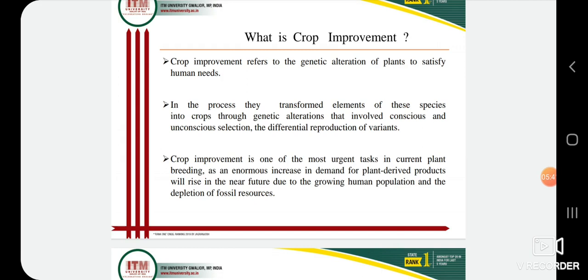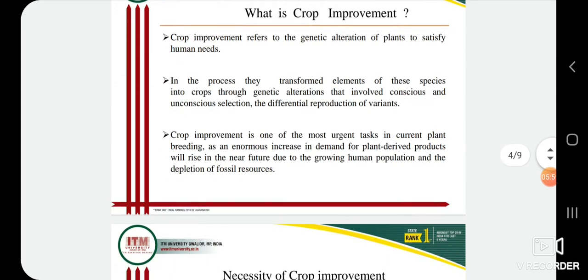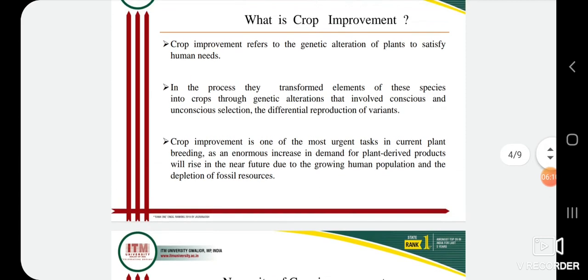Crop improvement is one of the most urgent tasks in current plant breeding, as an enormous increase in demand for plant-derived products will rise in the near future due to growing human population and the depletion of fossil resources. Nowadays, crop improvement is a task for plant breeders and scientists to develop varieties according to the climatic condition.